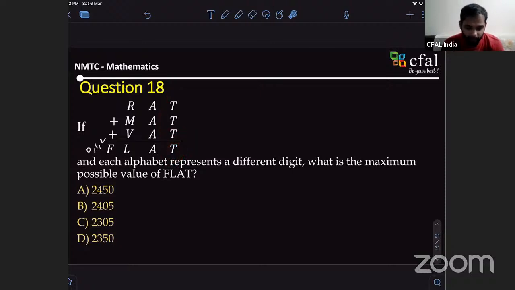Okay, 0 or 5 for what? T. Okay. And 5 is not possible because it will give a carryover. 0 and 5 is the only possibility for this. That is what Smith is claiming, right? Any other number, for example 2 or 3 or 4, the units digit won't remain the same. Yes, sir. So now these are two possibilities. It cannot be 5, he said, because it will carry and A will not remain the same.